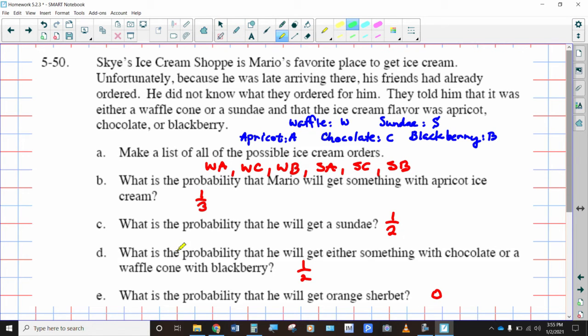So what is the probability that he will get either something with chocolate? Okay, here's got chocolate, that's got chocolate, or a waffle cone with blackberry. Here's a waffle cone with blackberry. So that means you got 1, 2, 3 items that are what we would consider desired outcomes out of the 6 possible total outcomes. So 3 out of 6 is the same as 1/2. And then what's the probability he would get orange sherbet? Well, there is no option for orange sherbet, so that would be 0.